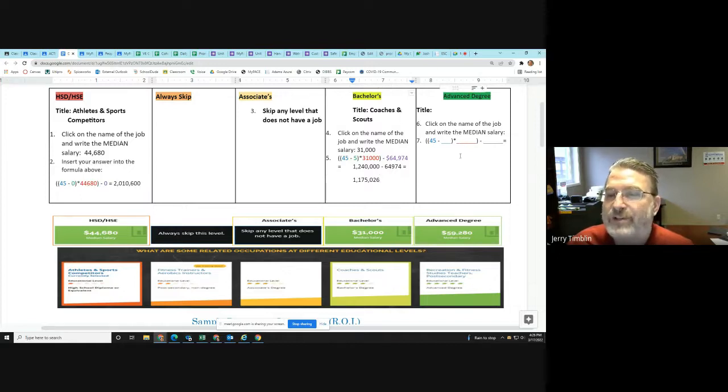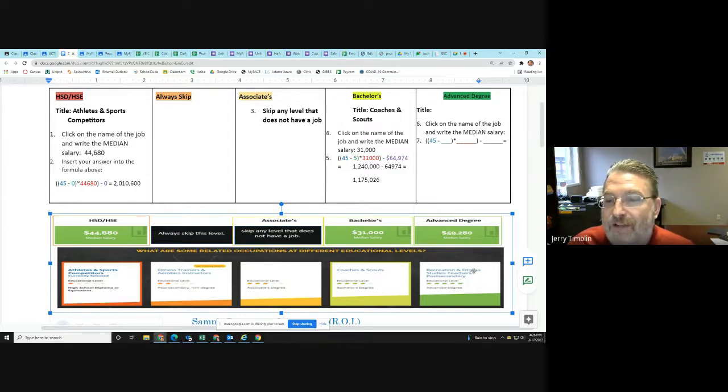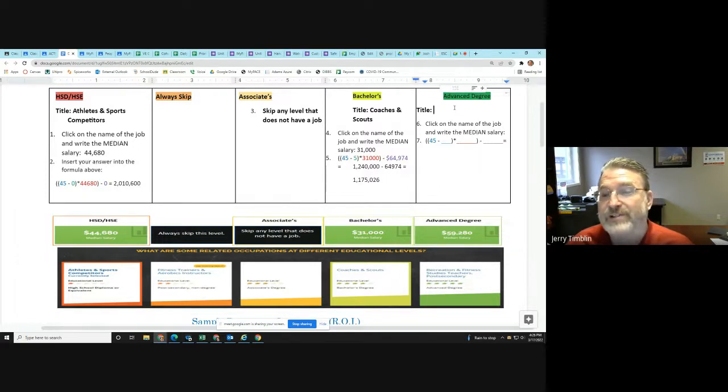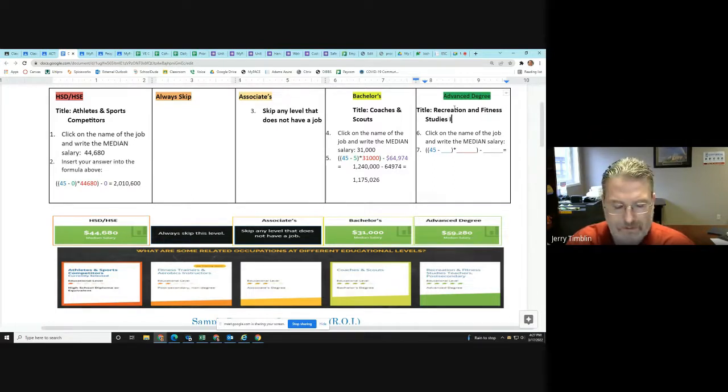And then for the advanced degree, that's the next section, 59,280. That's recreational and fitness studies teachers, post-secondary. So that's a fancier way of saying like a college professor. So we're going to say recreation, so copy that down, fitness studies instructor, secondary. So you want to copy down the job title.